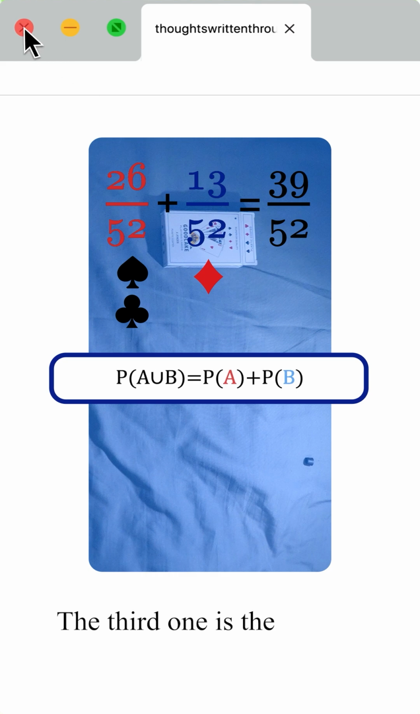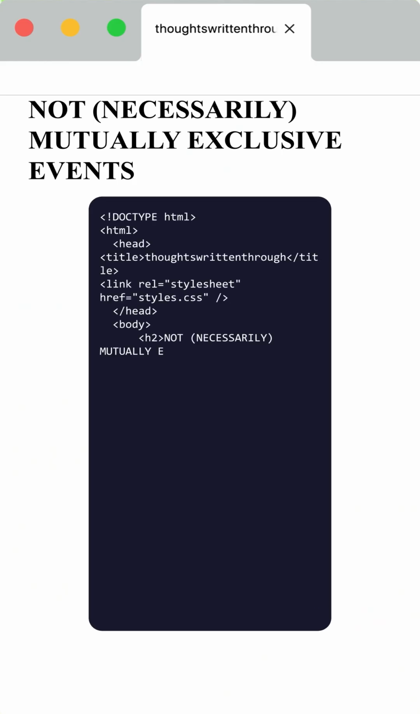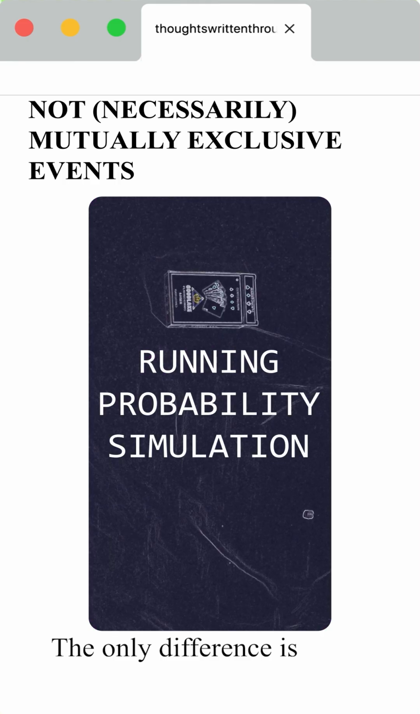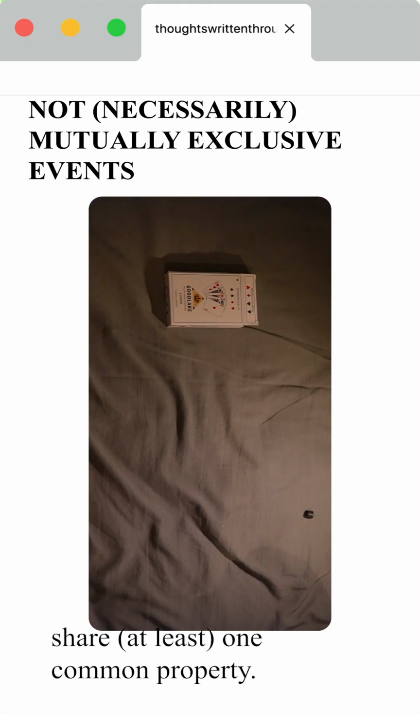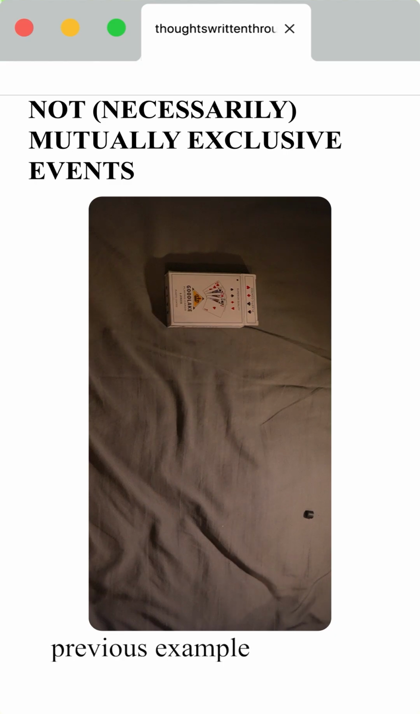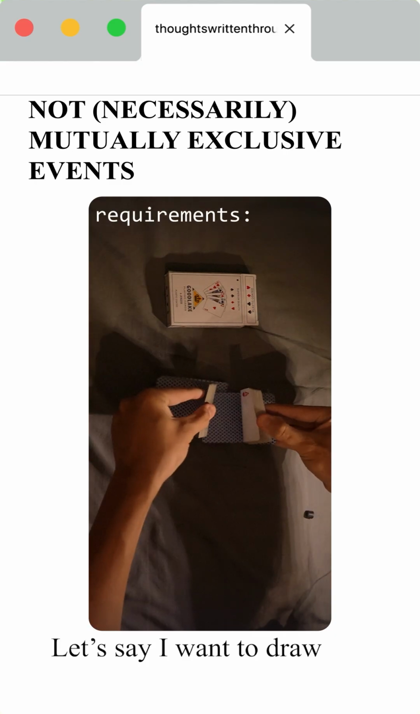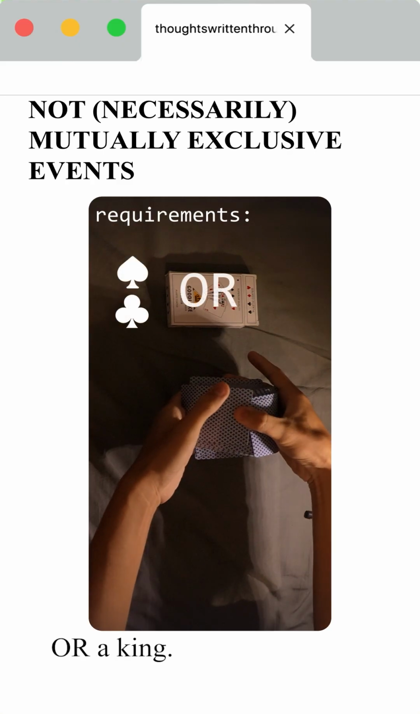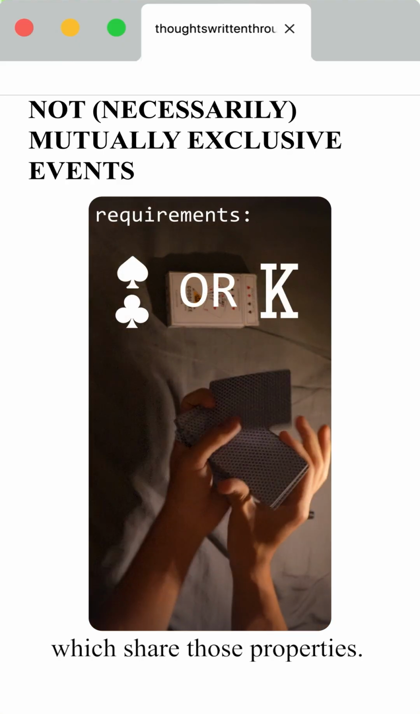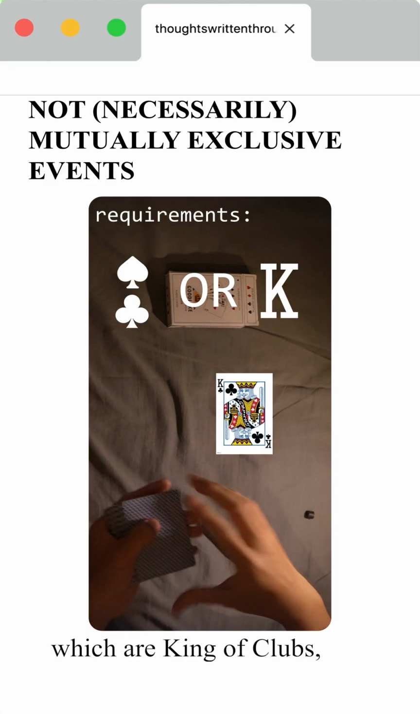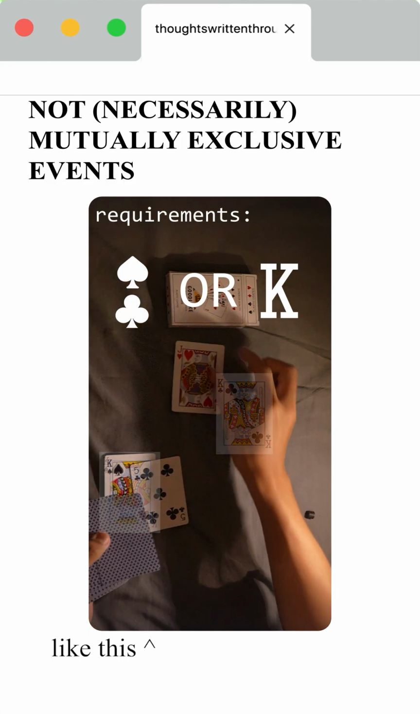The third one is the not necessarily mutually exclusive events. The only difference is both events A and B share one common property. We can take the previous example using the cards. Let's say I want to draw a black suited card or a king. There are two cards which share those properties, which are King of Clubs and King of Spades. The formula can be written like this.